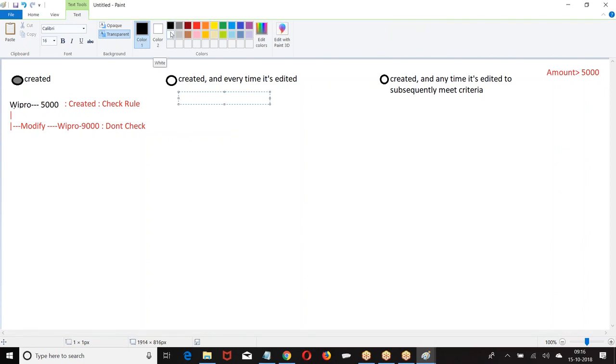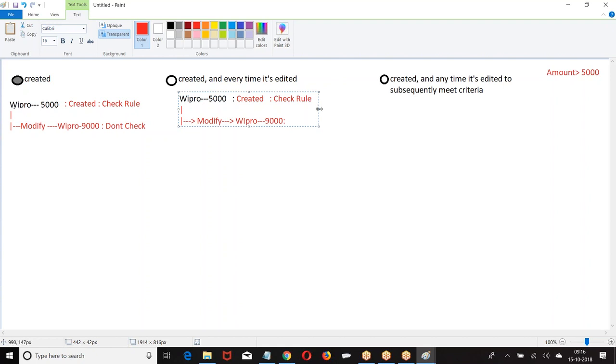Created anytime it is edited. So what does that mean? What does it mean? If I give this Wipro 5,000, a new record is created. If it is created, then what did I do? Then I modified this record. Modify the record to Wipro.